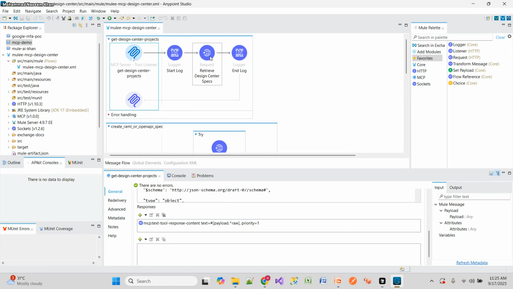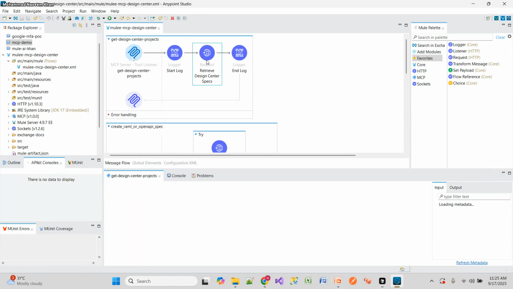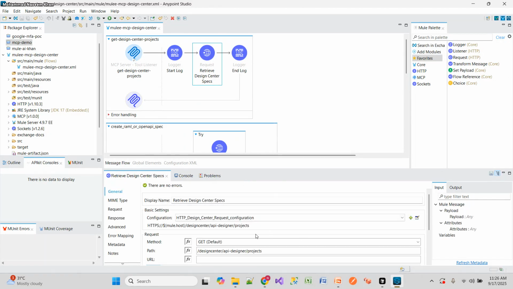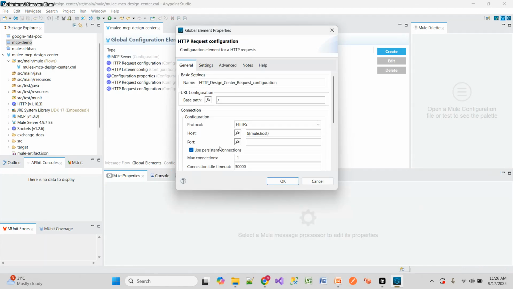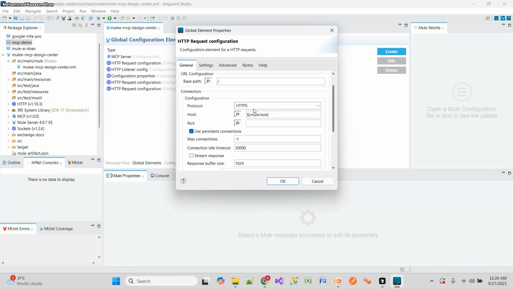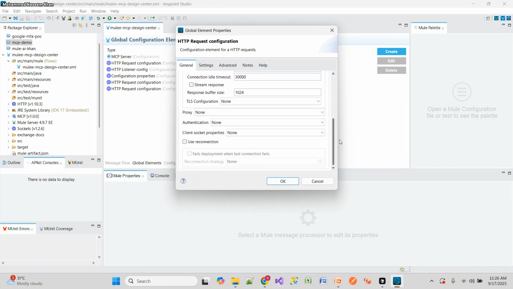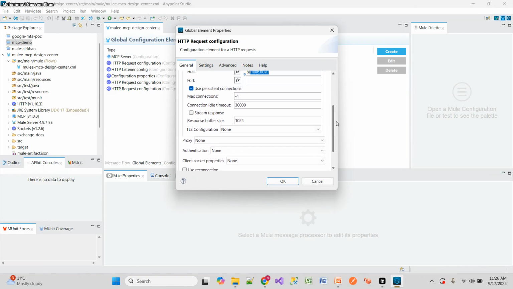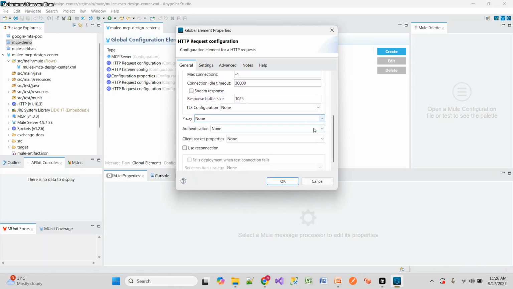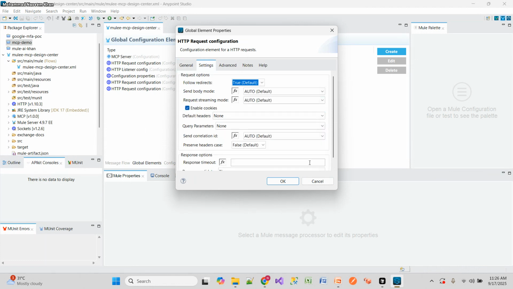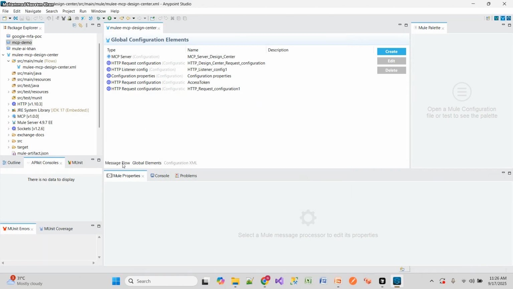So how we are getting, so this is the HTTP request. So in this request, I have given this HTTP design. So in this one, mule host we have kept in this properties. And here, if you see, authentication is this. We have to give this client credentials. So I'll showcase how this will work.